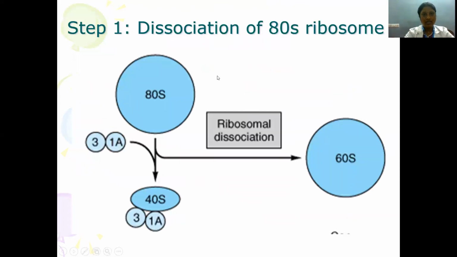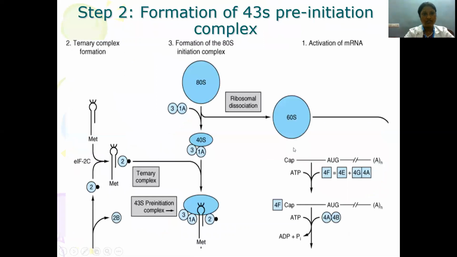Here you can see dissociation of the 80S ribosome. The 80S ribosome is dissociated into 60S and 40S by way of certain factors, which help in dissociation of the ribosomal subunits.